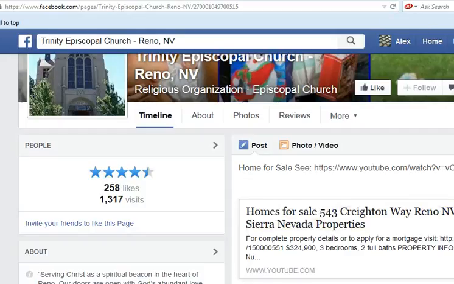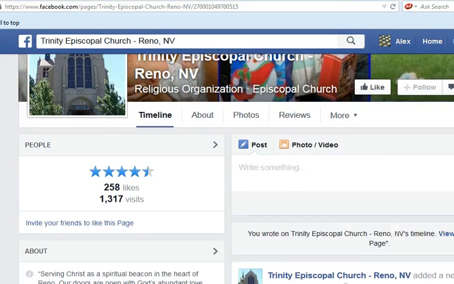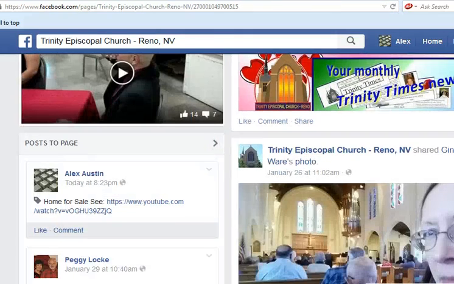So we're going to post it by clicking the post link, and then down in the post to page, other people who are members of this church are going to go in here and they can see a house for sale and then click on it. So we're going to click on it.